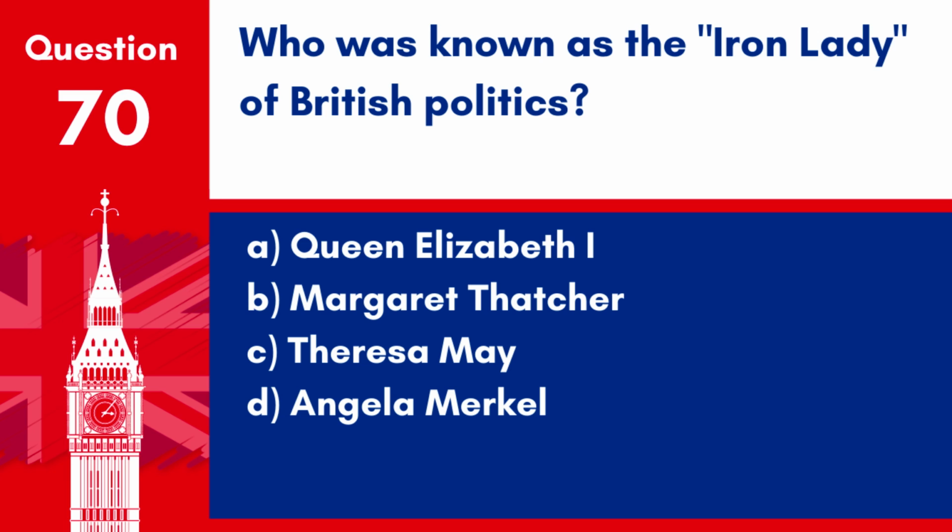Question 70. Who was known as the Iron Lady of British politics? A. Queen Elizabeth I. B. Margaret Thatcher. C. Theresa May. D. Angela Merkel. Answer B. Margaret Thatcher, the Prime Minister from 1979 to 1990, was nicknamed the Iron Lady for her strong and uncompromising leadership style.